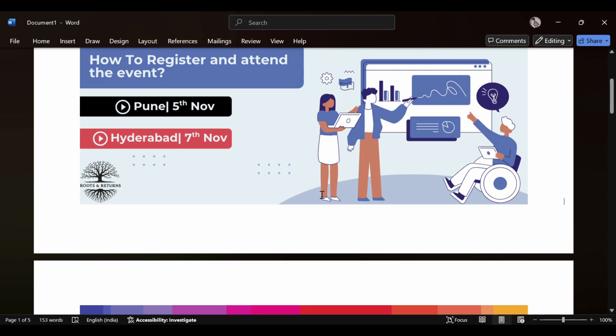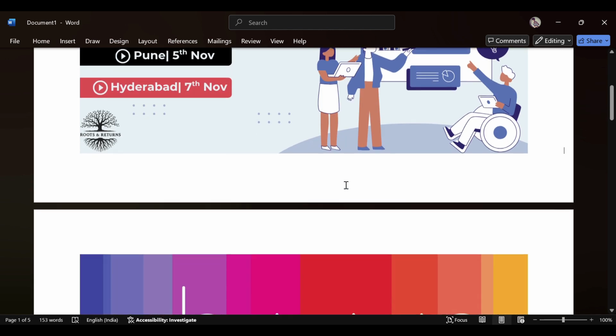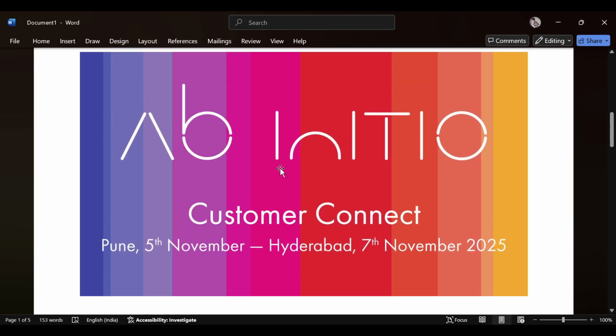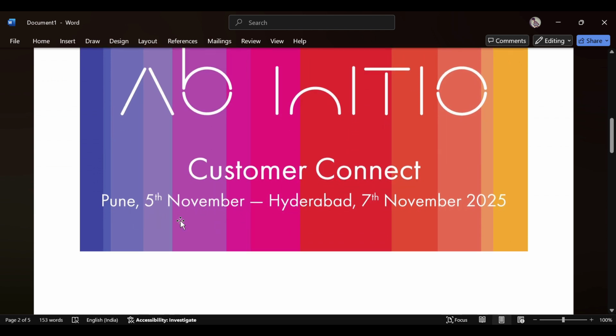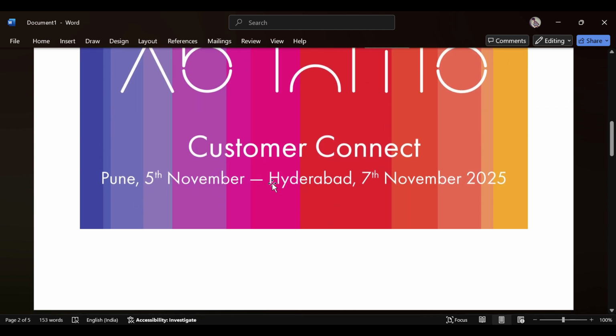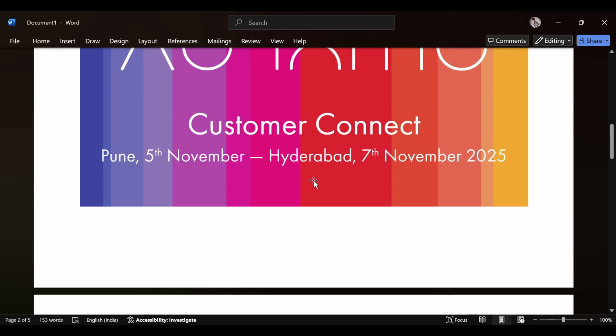So we'll just start with the session. This one is Abinitio Customer Connect. Pune on 5th November and Hyderabad on 7th November. So we have to register for that, and we'll see how to do that.